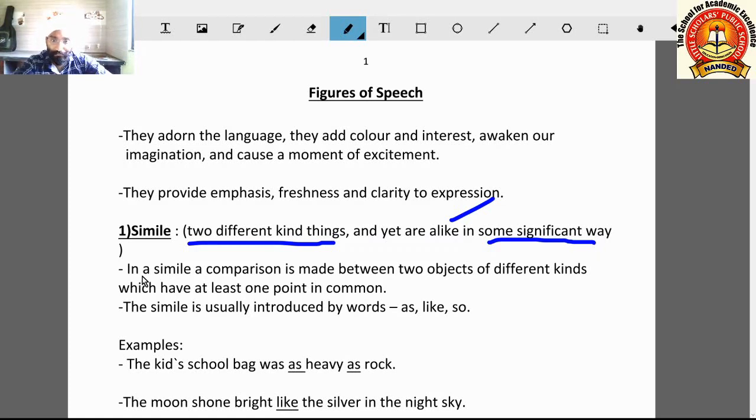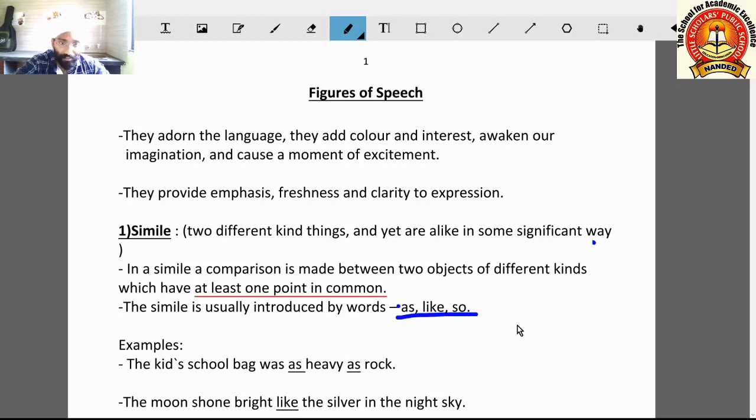In a simile, a comparison is made between two objects of different kinds which have at least 1 point in common. So this point is important here. At least 1 point in common. The simile is usually introduced by the words as, like, and so.